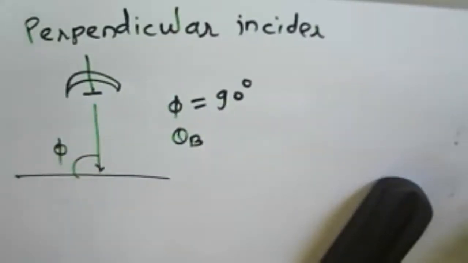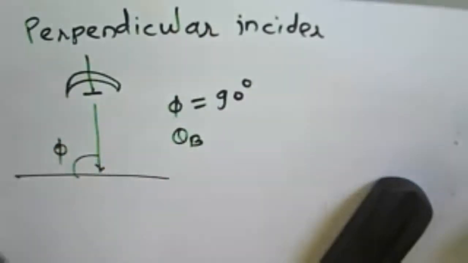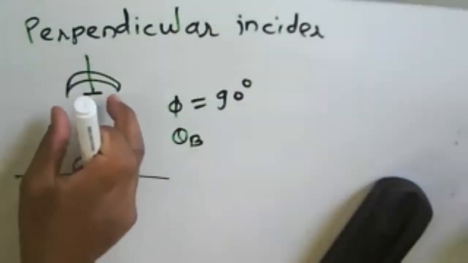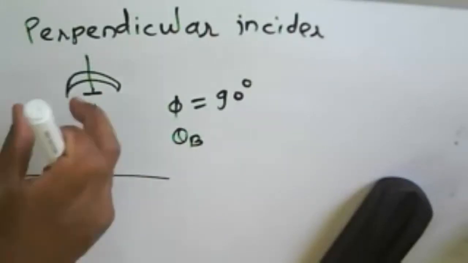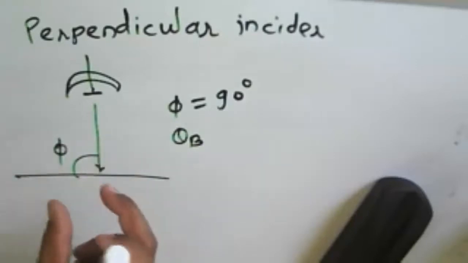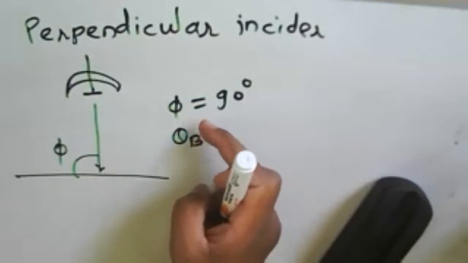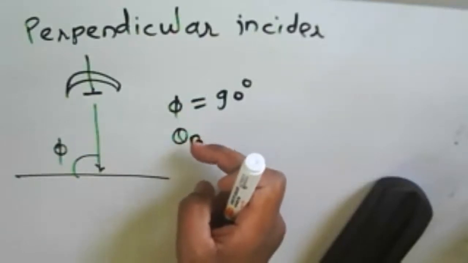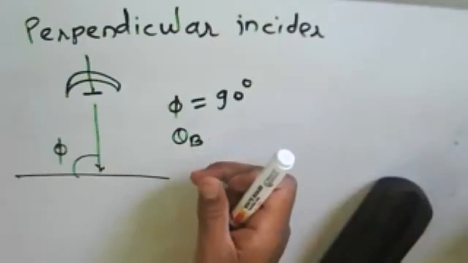From this we can calculate the clutter area viewed by the radar. That clutter area viewed by the radar is obtained from the grazing angle as well as the azimuth beam width. Rather than azimuth beam width, we can say antenna beam width.